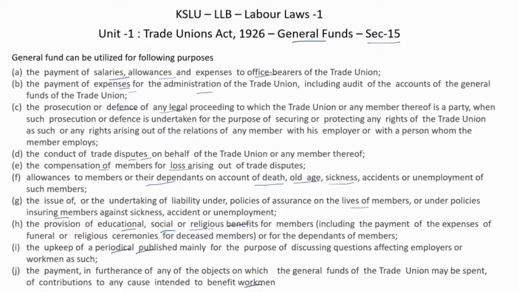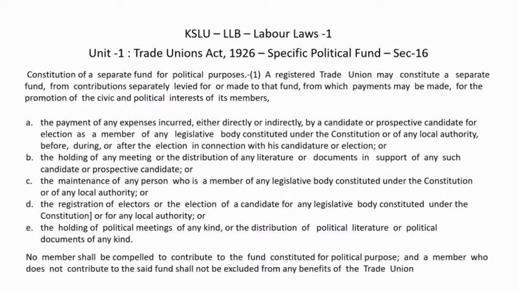Apart from that, if they want to spend it for any other special purposes, then the trade union has to open or create a special fund, which is a specific fund for political interest. A specific fund for political interest is dealt with in Section 16.